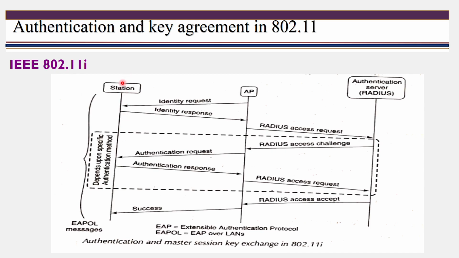When the station receives that, with the help of that master session key it can continue to communicate with the authentication server. Here we are using EAPOL messages, that is, EAP over LAN. EAP means Extensible Authentication Protocol. To make the communication, we use this protocol, the Extensible Authentication Protocol, and with its help we provide security for this communication.